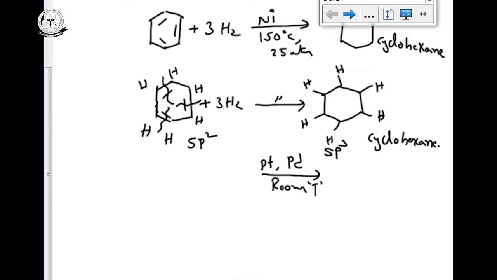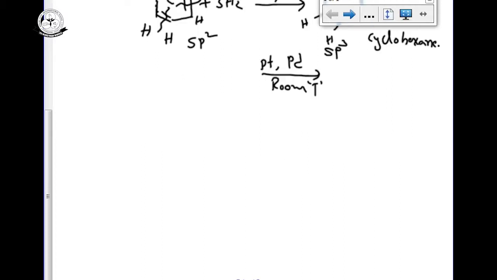See, next one, the second property, is addition of chlorine. Previously, addition of chlorine is called halogenation. Halogenation of alkenes you can observe, halogens we write in presence of CCl4. But now here we have to write that benzene can react with chlorine in presence of sunlight.